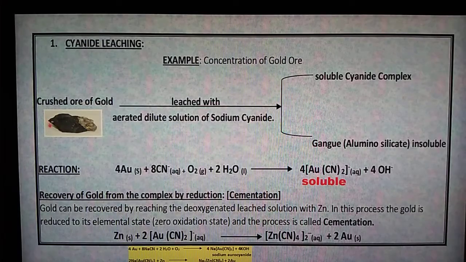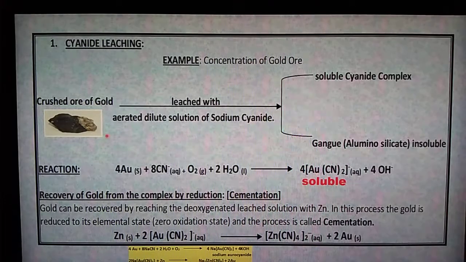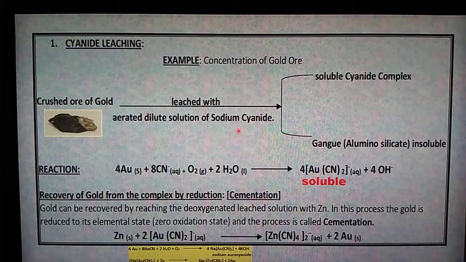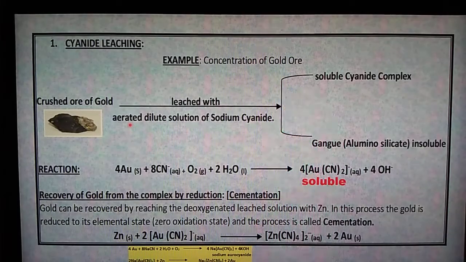Just see here, this is called a gold ore. This gold ore is finely crushed and ground well, and such a crushed gold ore may be leached with aerated dilute solution of sodium cyanide. If our lab has no sodium cyanide, we can also use potassium cyanide. What is the meaning of aerated?